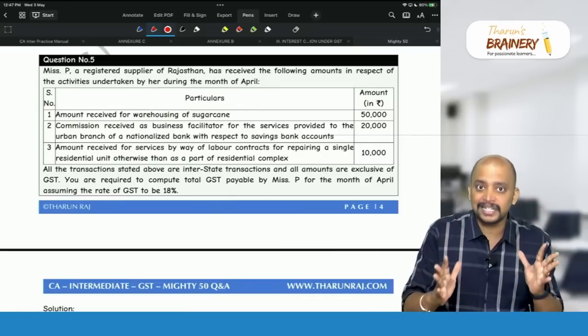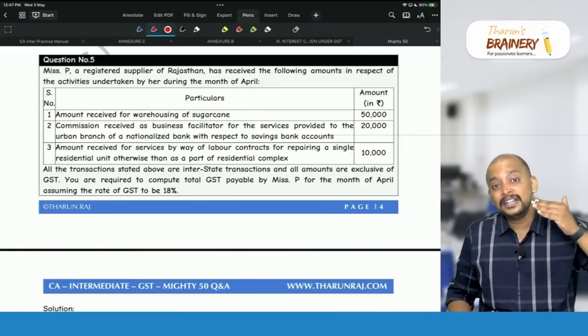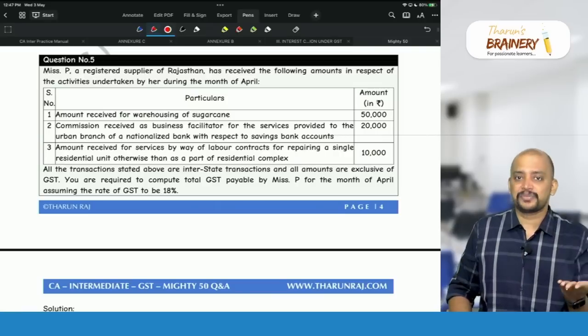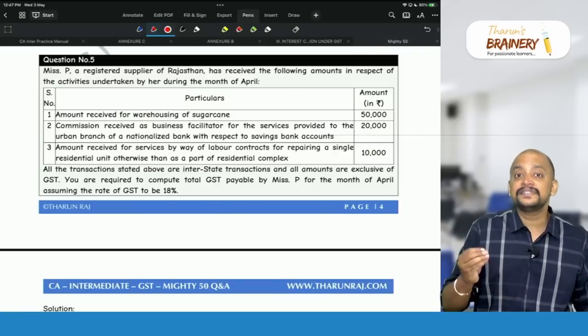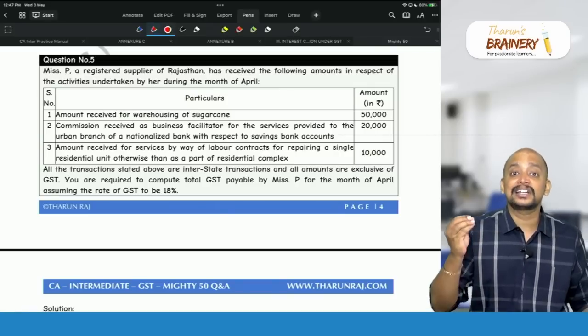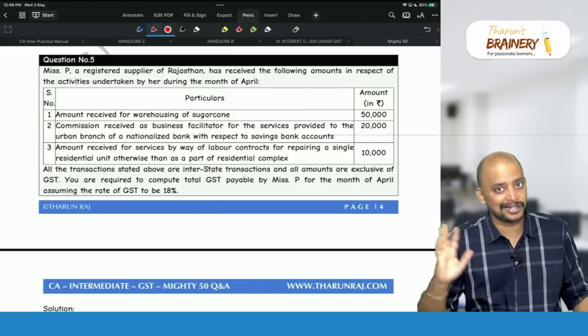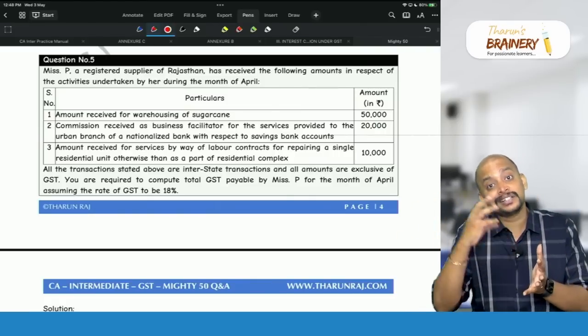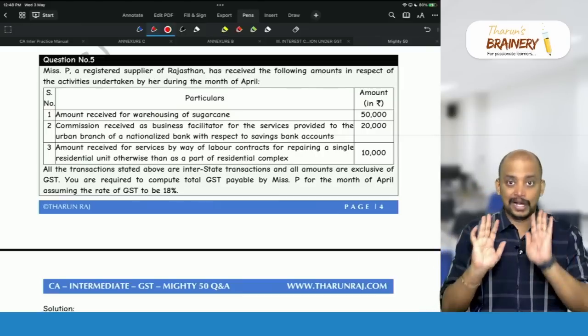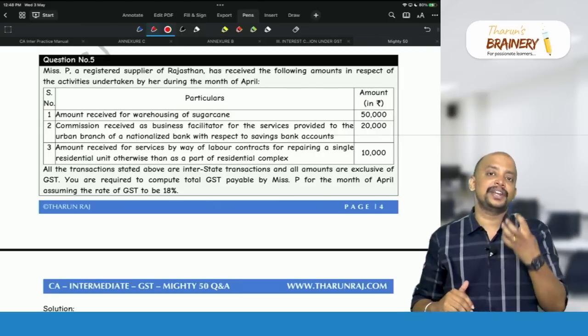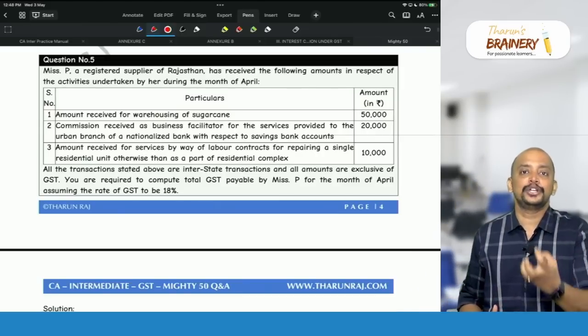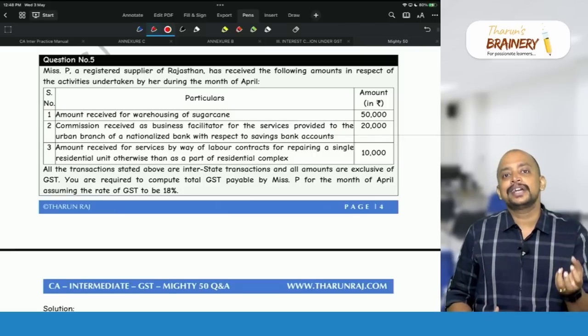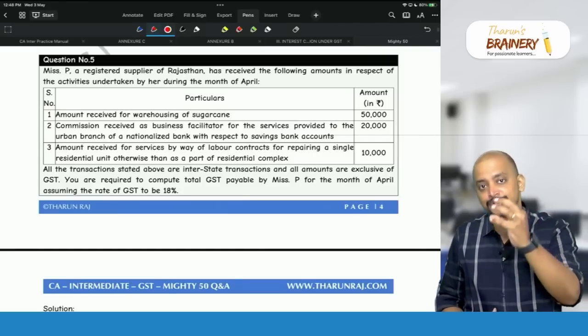Please try to understand that anyhow we have the first exemption which says that any service in relation to agriculture or agricultural produce is exempted. So storage and warehousing of agricultural produce is exempted.